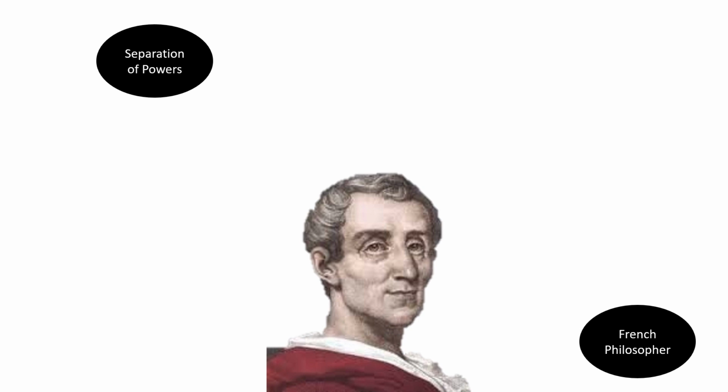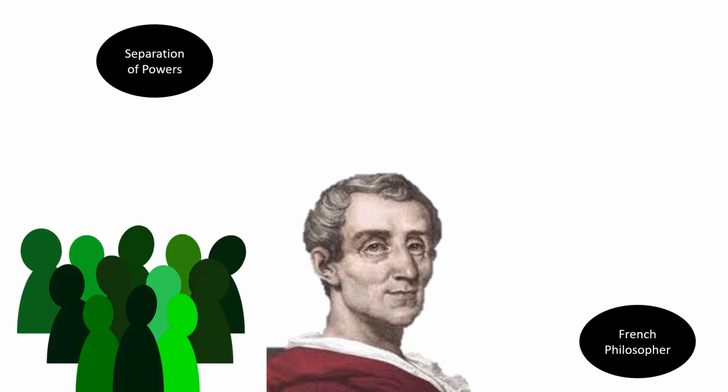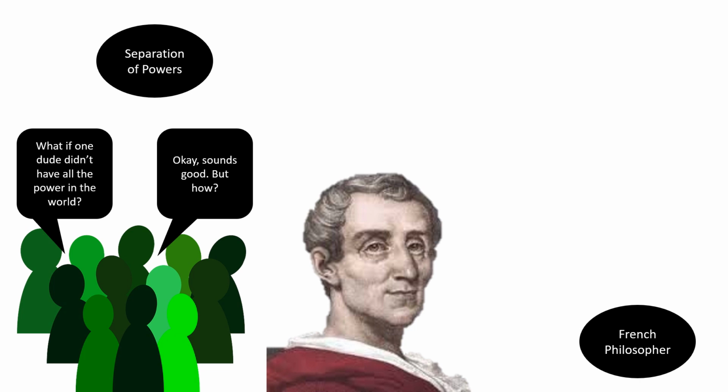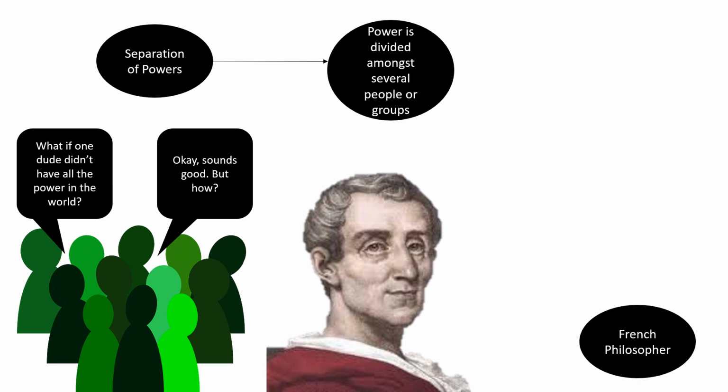So much of European history, power was controlled by one monarch or king, or a group of wealthy noblemen. Whatever the king said was law. Many New Age thinkers, like Montesquieu, said, hey, what if one dude didn't have all the power? And the others responded, okay, that sounds good, but how? How do you prevent someone from becoming ultra powerful? That's where the idea of separation of powers comes in.